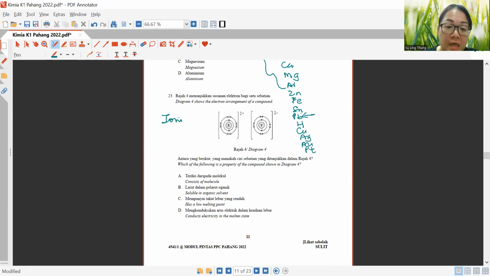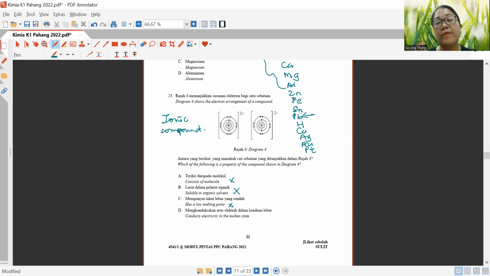Okay, so let us see which answer describes an ionic compound. Okay, A, consists of molecules, which is not correct. This one is normally a covalent compound. Okay, soluble in organic solvent, also no, because only covalent compounds will be soluble in organic solvent. Has a low melting point, also no, because why?